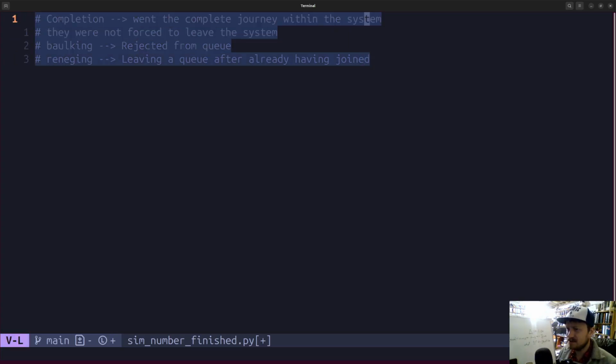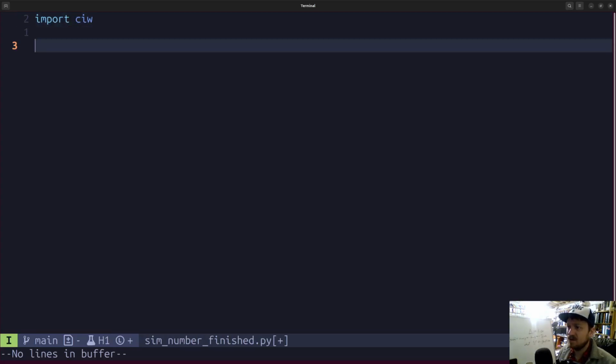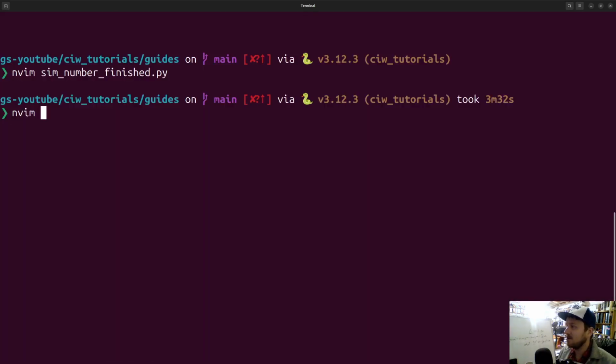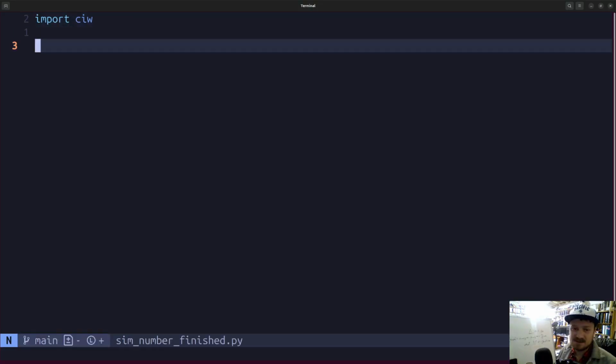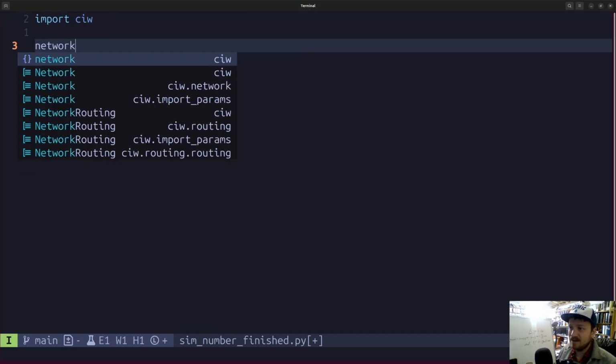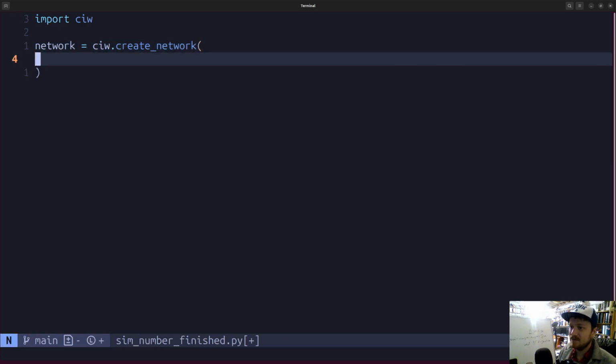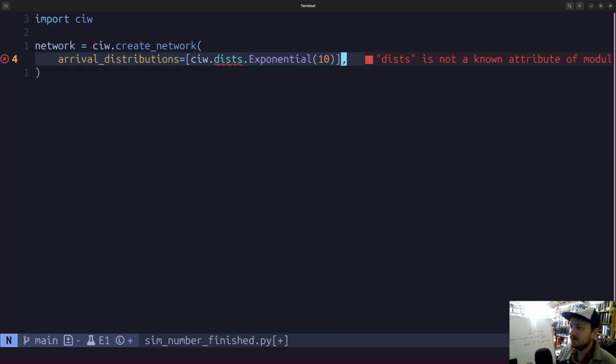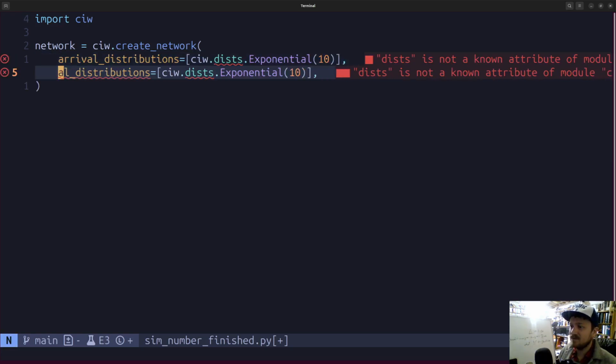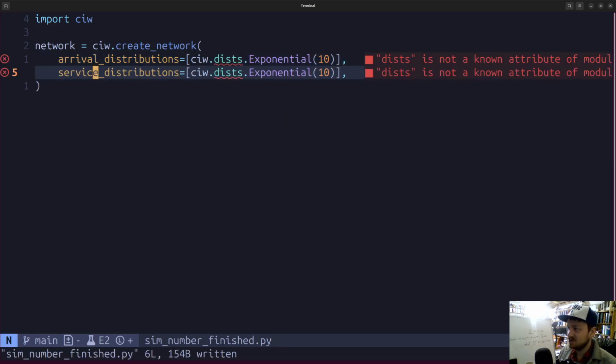Okay, so let's write this up as a coded example here. First of all, we'll import the queue Python library. And actually, one thing I want to double check. Yes, we are inside of our virtual environment. So that's good. So let's define a network object. We'll go queue.createNetwork. And then we will specify some arrival distributions. We'll go queue.dists, and we will keep with our exponential distributions, as we have seen many times in this tutorial series. And let's also do one for the service distributions.